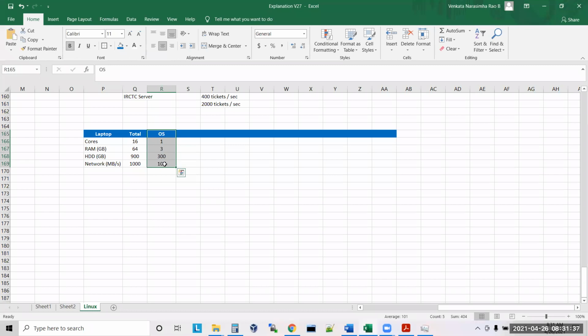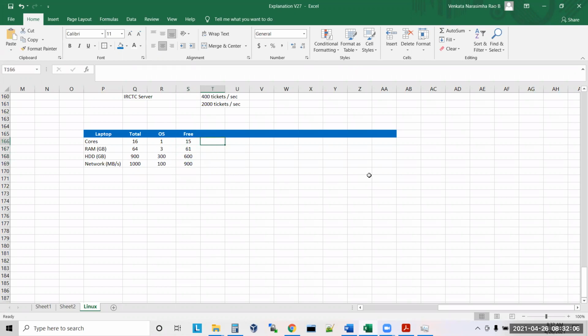If I run only my laptop without any program, this is what it will take. What is free now? How many cores are free? 15 cores are free. How much RAM is free? 61 GB is free. How much hard disk is free? 600 GB. How much network is free? 900 MB per second. So these are the free resources now.